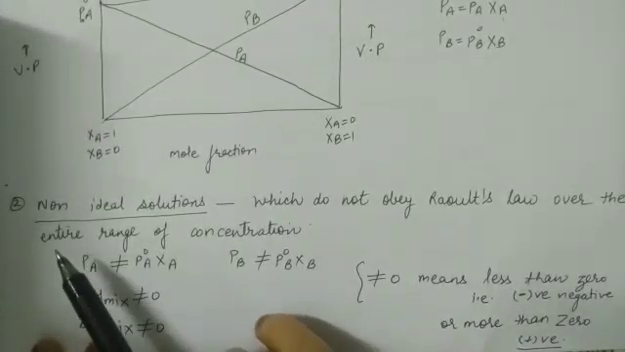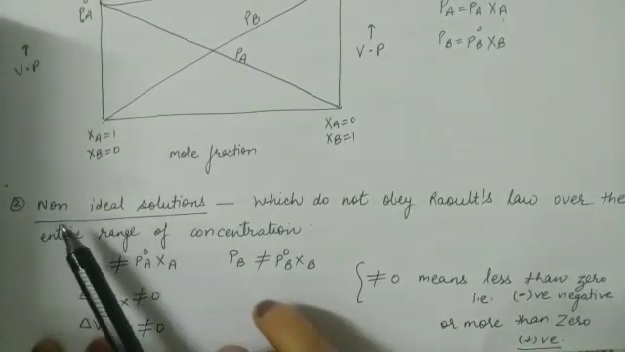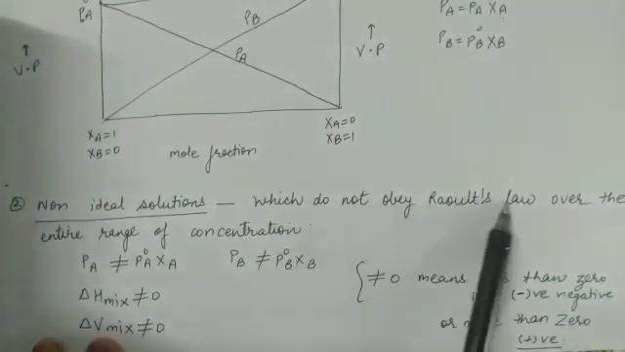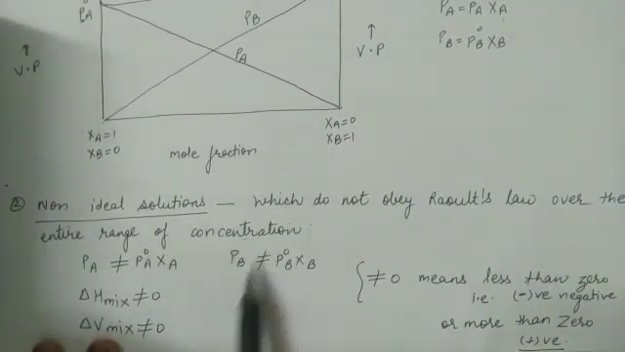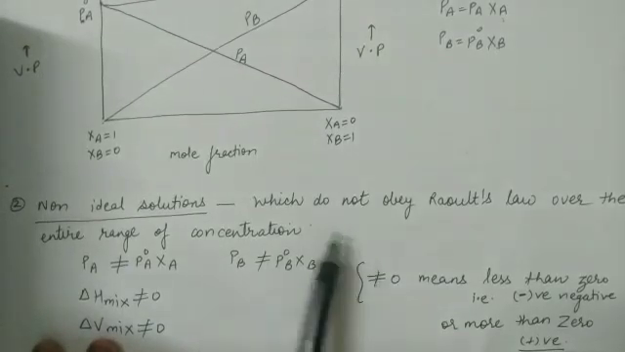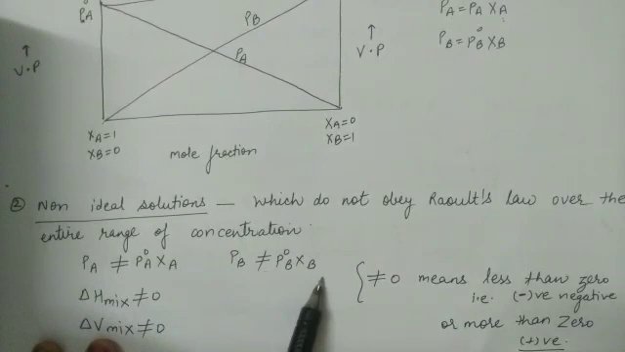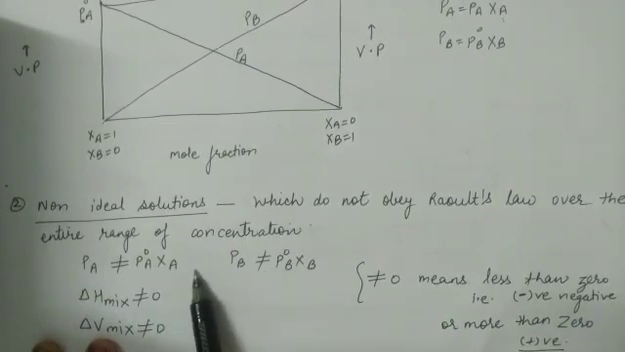Now the next type of solution is non-ideal solution, which do not obey Raoult's law over the entire range of concentration. Now, do not obey means Pa is not equal to P naught A XA, Pb is not equal to P naught B XB. Not equal to means it can be greater than or less than.